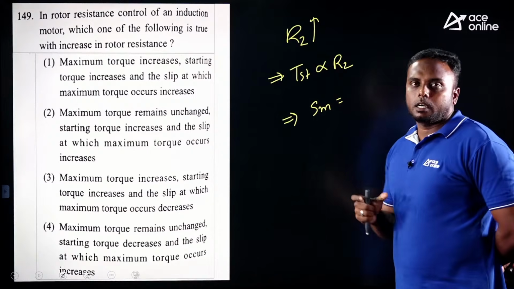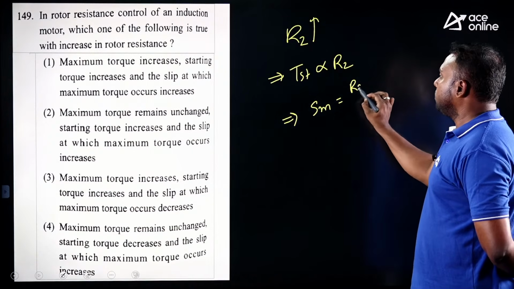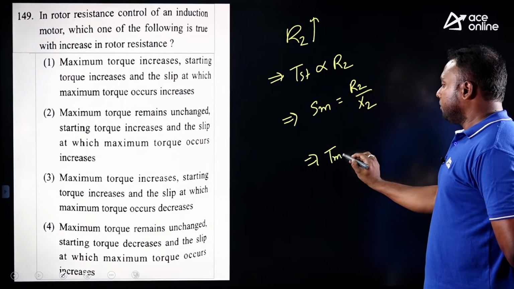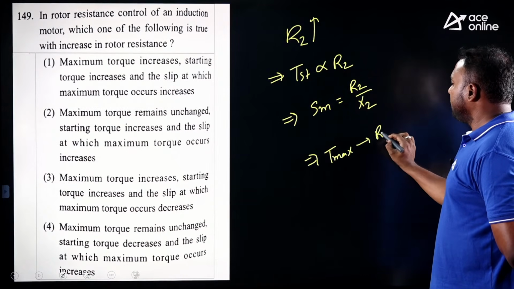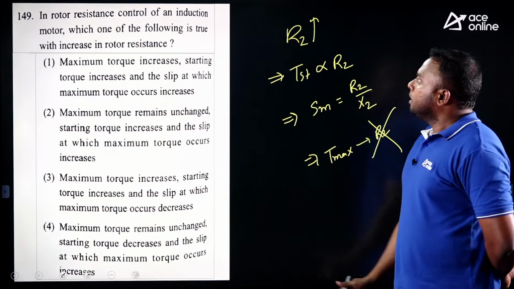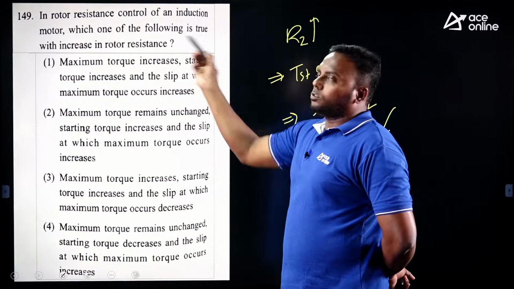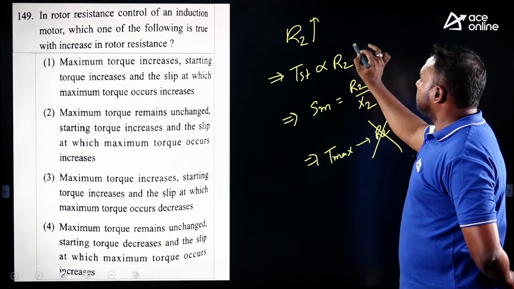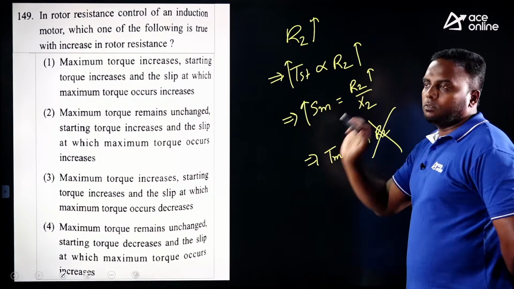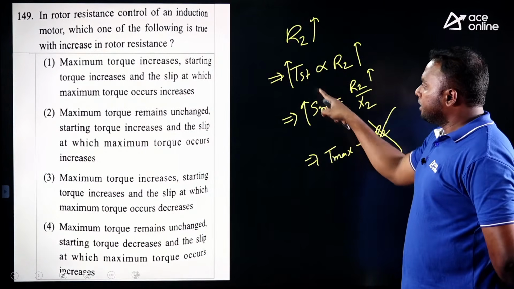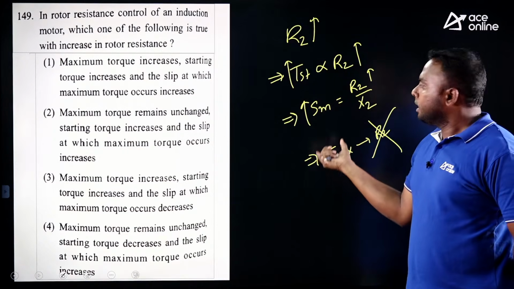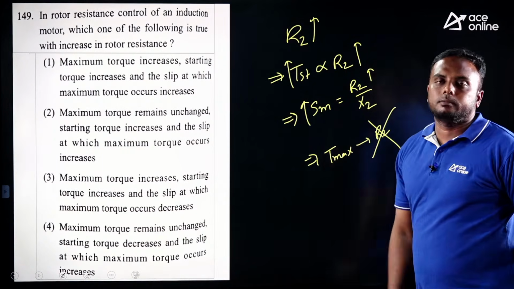The slip corresponding to maximum torque is R2 divided by X2, and maximum torque is independent of rotor resistance. It doesn't depend on rotor resistance. It remains the same even when R2 changes. So what happened? Increase in rotor resistance is given. So starting torque increases. As R2 increases, slip corresponding to maximum torque increases. So starting torque increases, corresponding slip to maximum torque increases, but maximum torque remains the same.